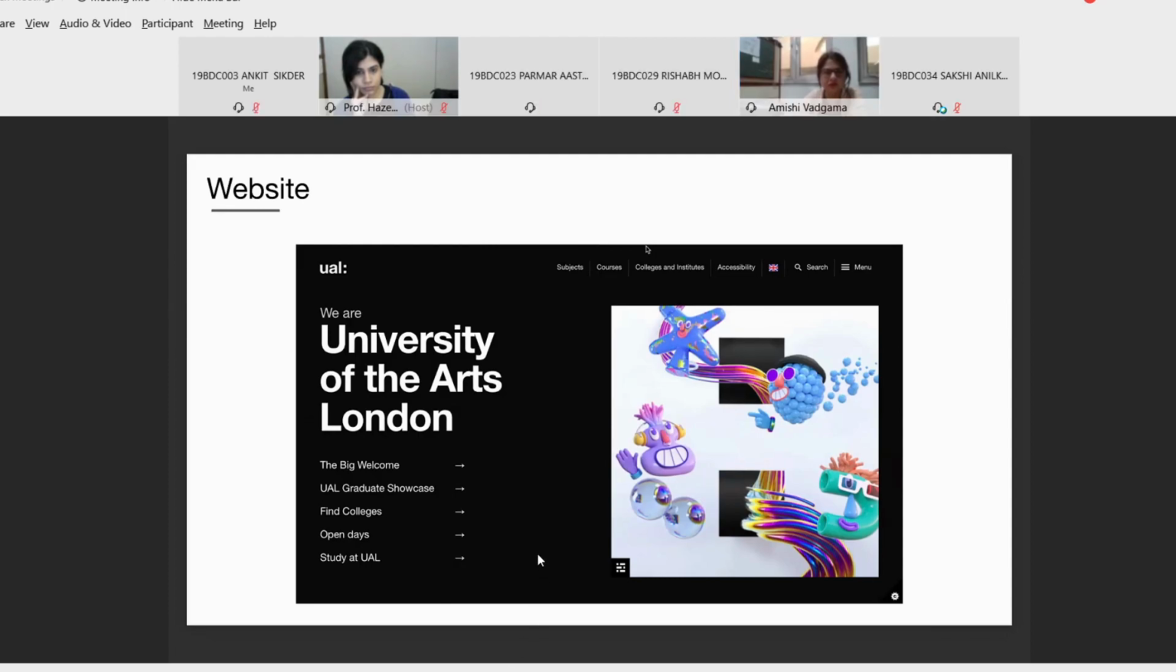So this is the official website of UAL. What I noticed is that the user interface design of the website is very simple yet unique. Also, there is a high contrast between the logo and the background, and all their print media, website and merchandise follow that. Next.